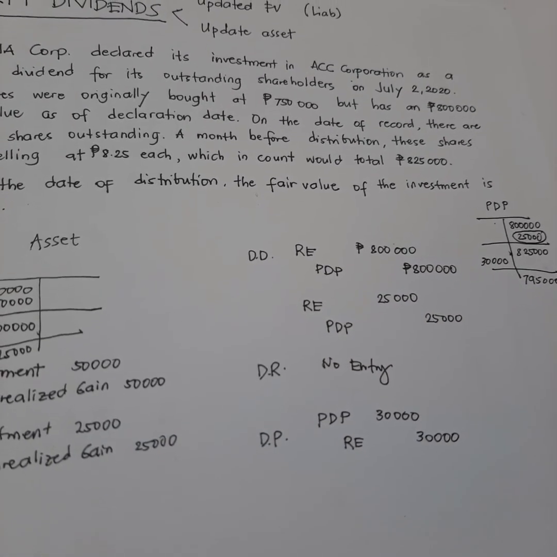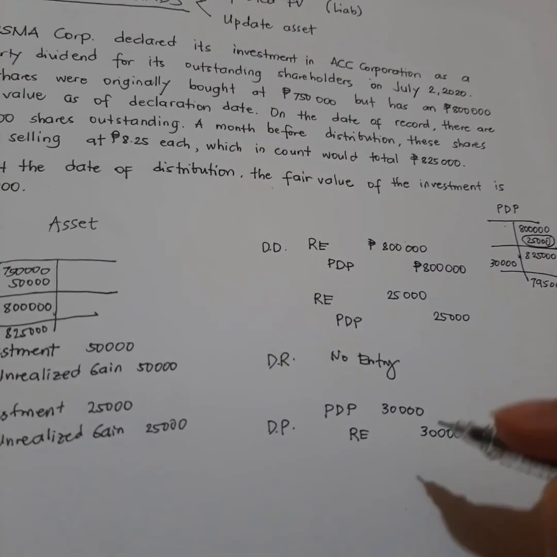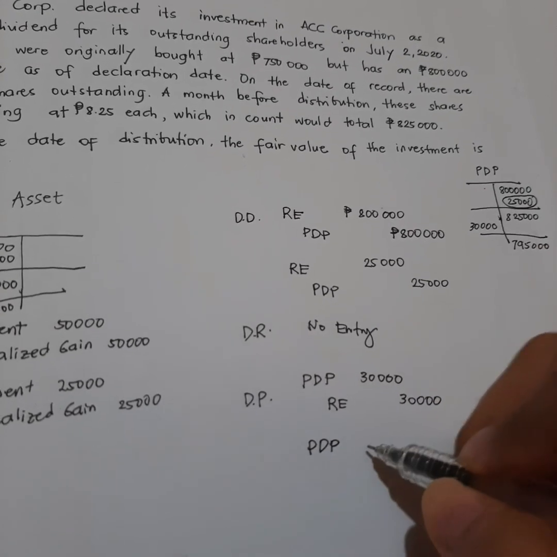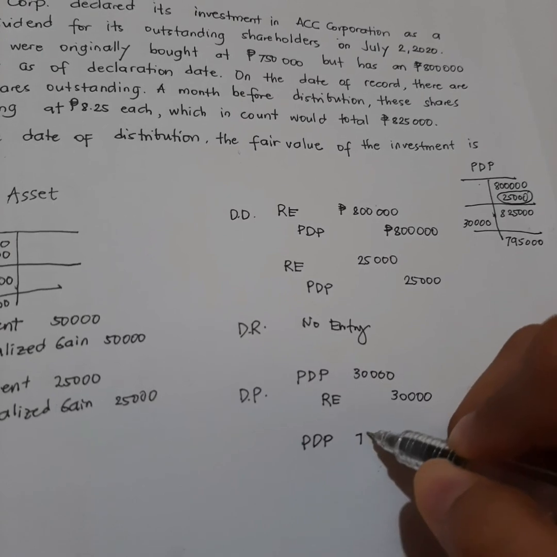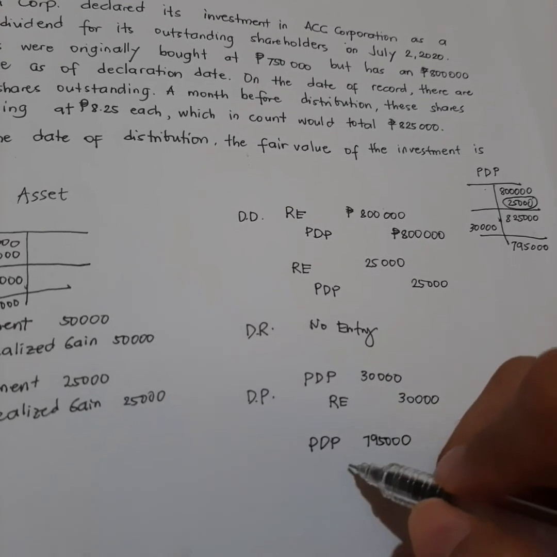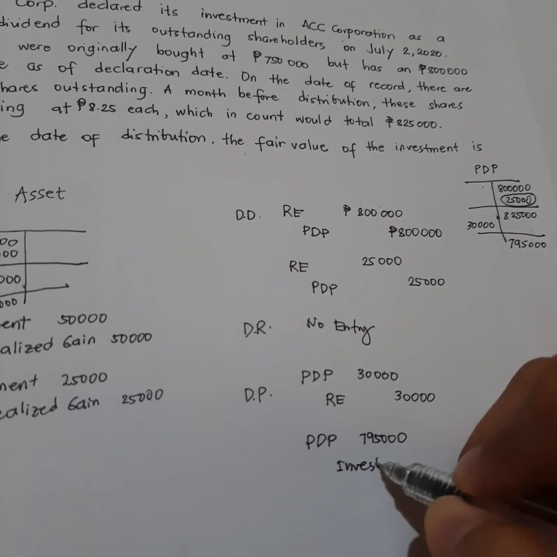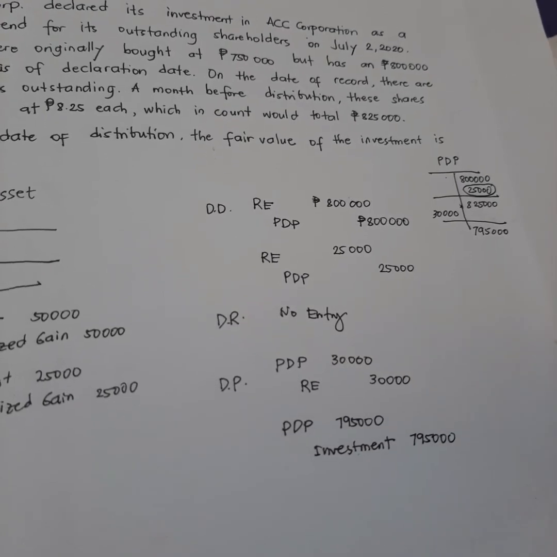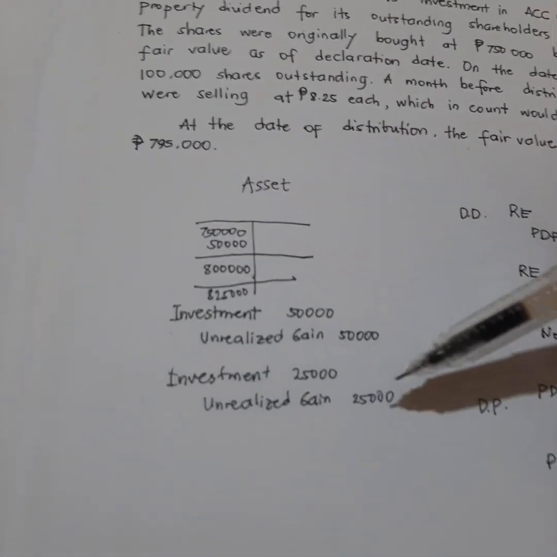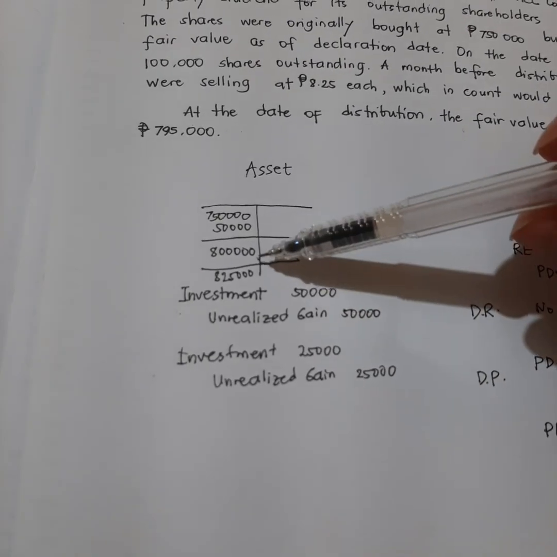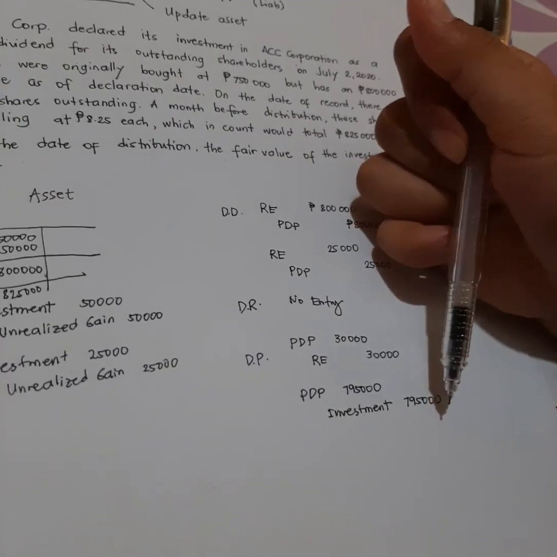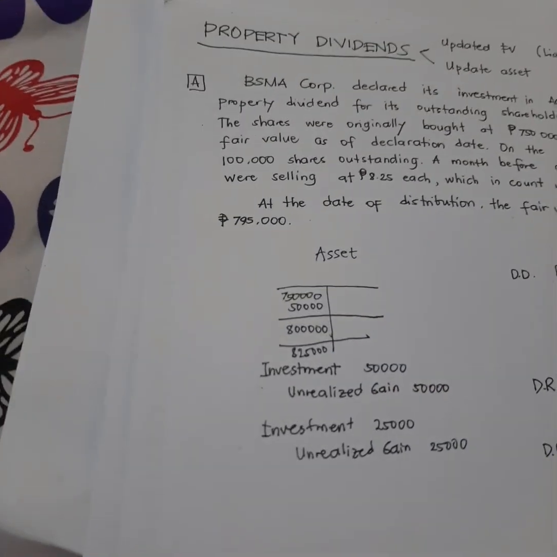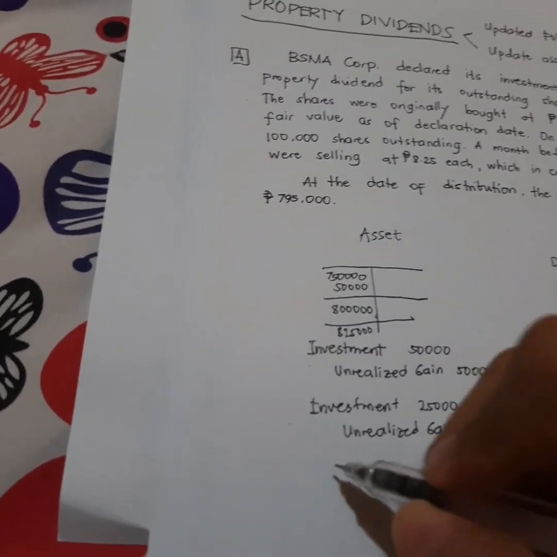Ngayon, dahil updated na siya, pwede na natin siyang bayaran. Okay? So, debit property dividends payable, yun na lang, 795,000, and then credit investments for 795,000. Pero, paano nangyari yun? Eh, di ba meron nga tayo dito na asset natin is recorded not as 795,000 but as 825,000. So, on this date, we will record the loss. So, meron na tayong loss.